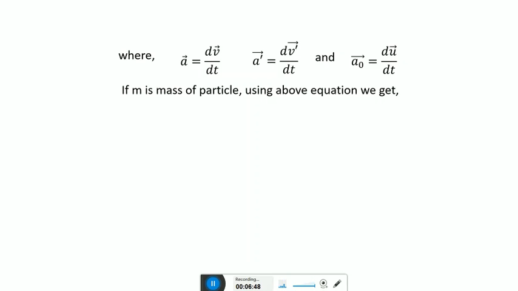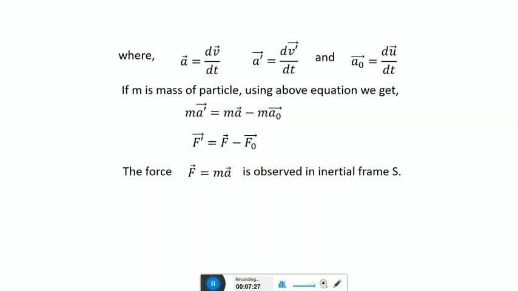If m is the mass of the particle, using the above equation, we get m into a dash is equal to m into a minus m into a0. From Newton's second law of motion, we know F is equal to m into a, which is the mathematical relation for Newton's second law of motion. So instead of m into a dash, we can write F dash, m into a is F, and m into a0 is F0. So we get F dash is equal to F minus F0.